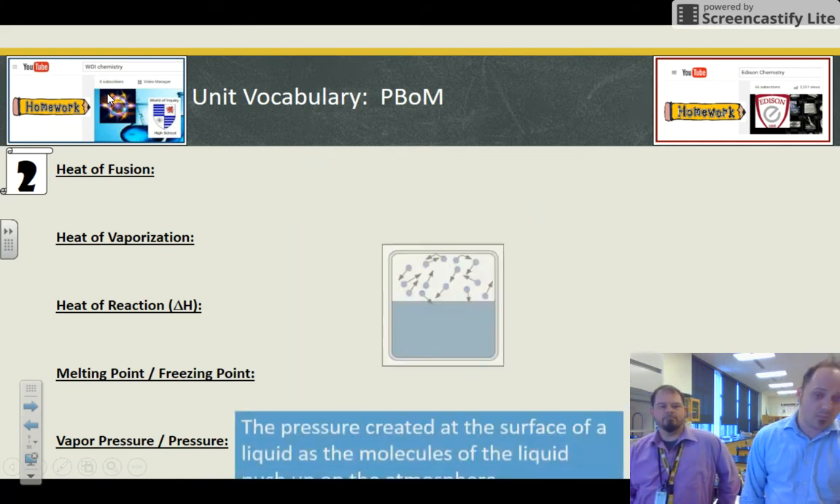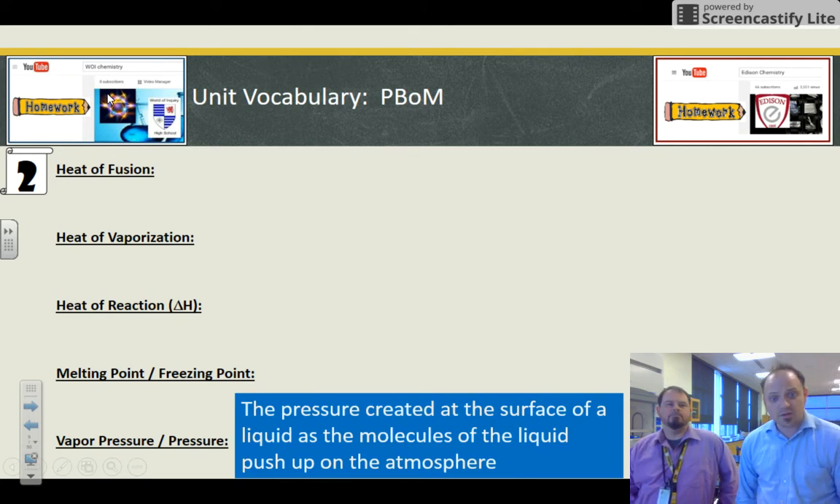Vapor pressure is the pressure created at the surface of a liquid as the molecules push up on the atmosphere to try and become from a liquid to a gas.